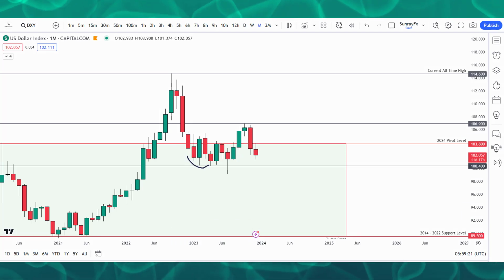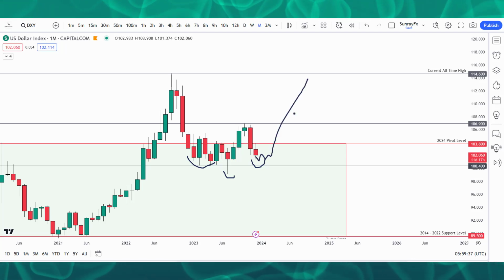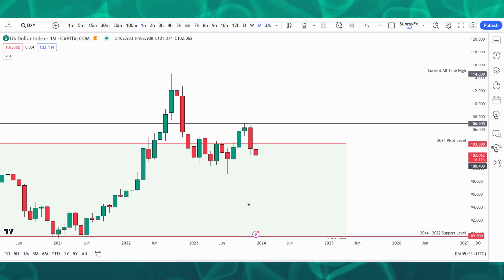I see this one as a left shoulder, and this one as a head, and I continue to see this one as a right shoulder. So DXY, in my own opinion, is trying to form what I call an inverted head and shoulders, and this is a very valid pattern that can send DXY to the upside. So if you are trading majors, pay attention to DXY.